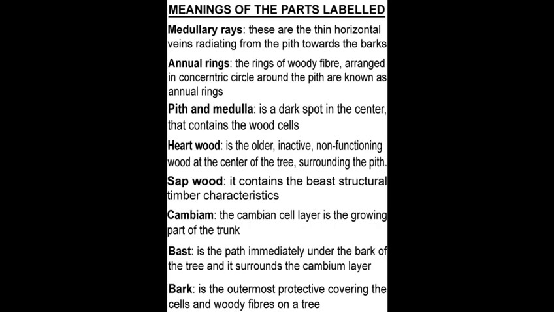Medullary rays: these are the thin horizontal veins radiating from the pith towards the bark. Annual rings: the rings of woody fiber arranged in concentric circles around the pith are known as annual rings. Pith or medulla is a dark spot in the center that contains the wood cell.